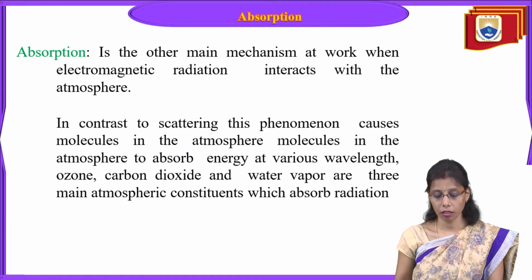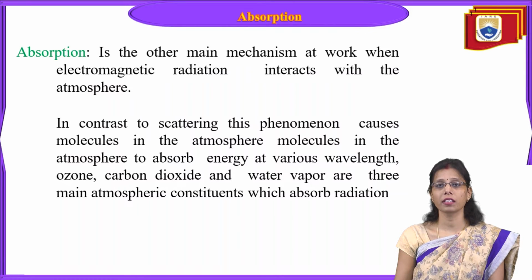Till now we have discussed the scattering mechanism. When energy interacts with the atmosphere, scattering and absorption happen. In scattering, the electromagnetic radiation is deviated from its path due to the presence of water vapor, dust particles and other large particles in the atmosphere.